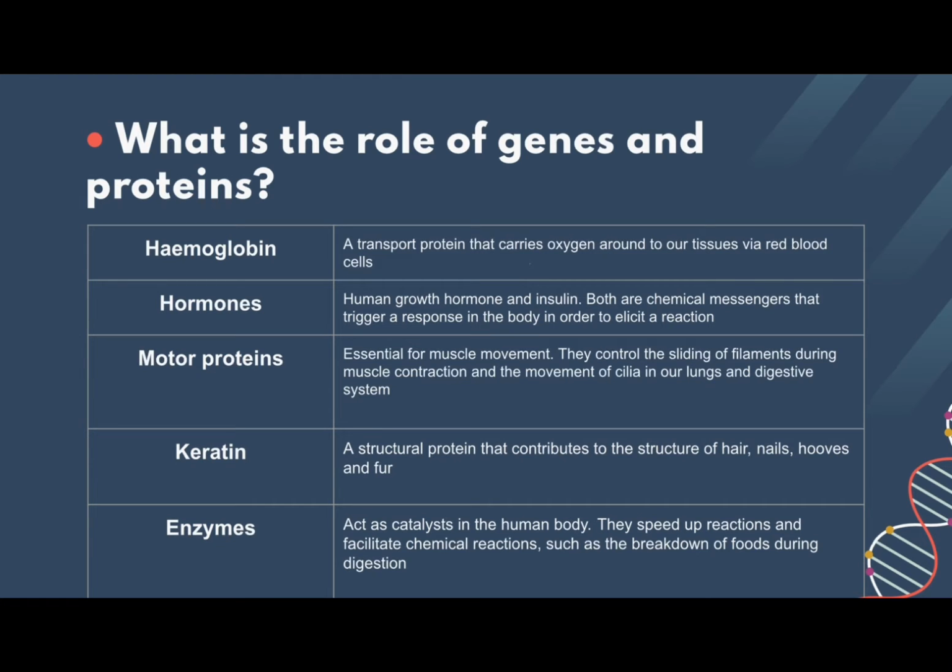Some vital proteins that are responsible for our survival and growth are hemoglobin, a transport protein that carries oxygen around to our tissues via red blood cells; hormones, such as the human growth hormone and insulin. Both are chemical messengers that trigger a response in the body in order to elicit a reaction. Motor proteins, which are essential for muscle movement. They control the sliding of filaments during muscle contraction and the movement of cilia in our lungs and digestive system.